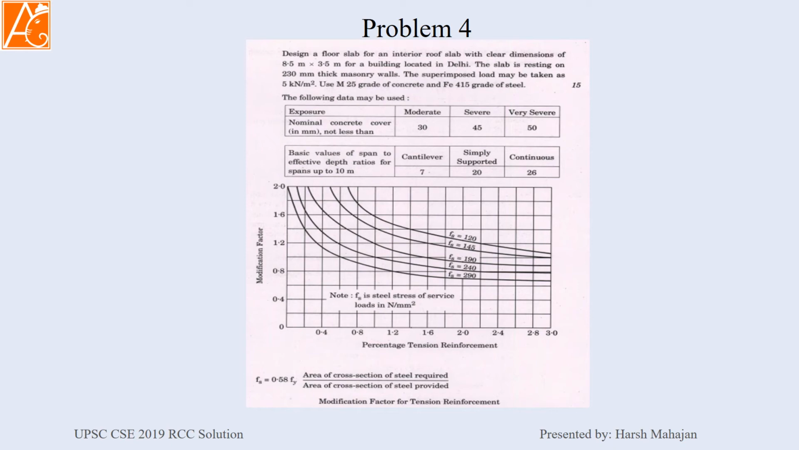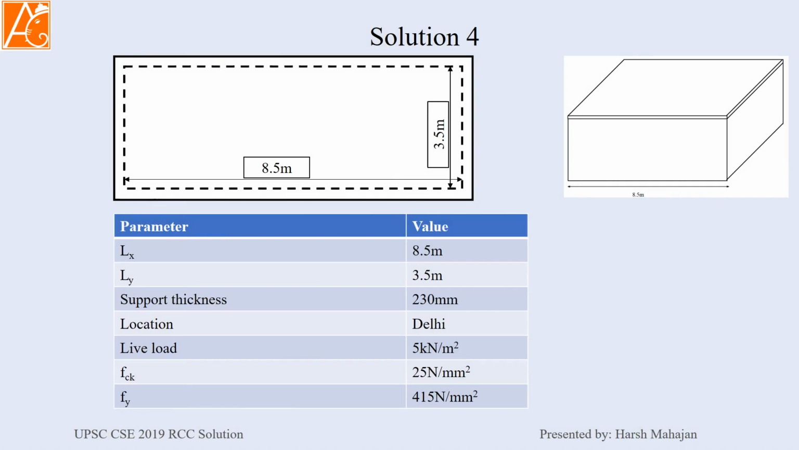We will see. Now the slab is resting on 230 mm thick masonry wall. Superimposed load may be taken as 5 kN per meter square. Grade is given the same. The table for exposure and the cover is given. Then the span to depth ratios are given, and the modification factor due to the provision of the tension reinforcement is also given. See the solution.